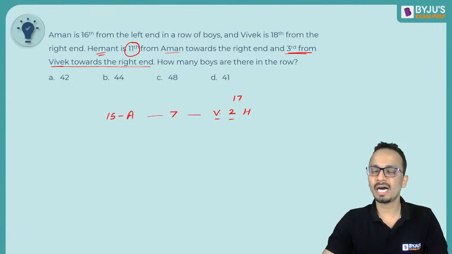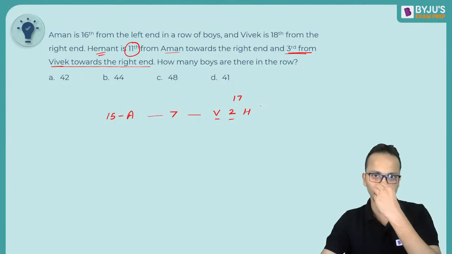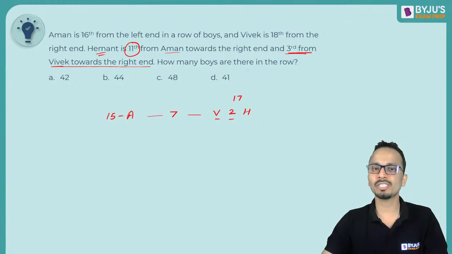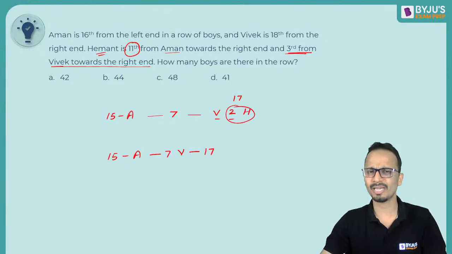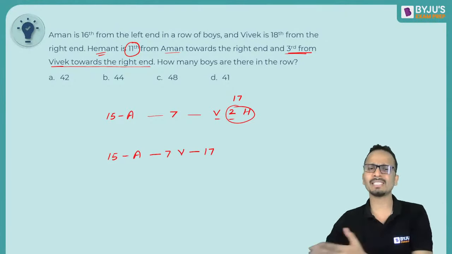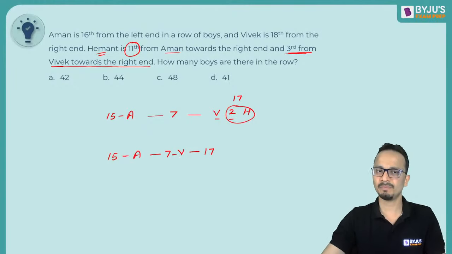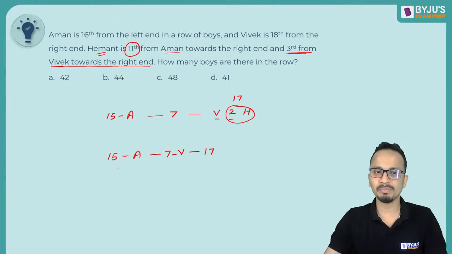Now finally, a total of 17 persons were there on the right hand side of Vivek. Okay. So how many boys are there in the row? So Aman, there are 15 people. Then 7 people, Vivek, and on the right hand side of Vivek 17 people. I'm not considering these, okay, because I already know that on the right hand side of Vivek there are 17 people. So now you can add these people.